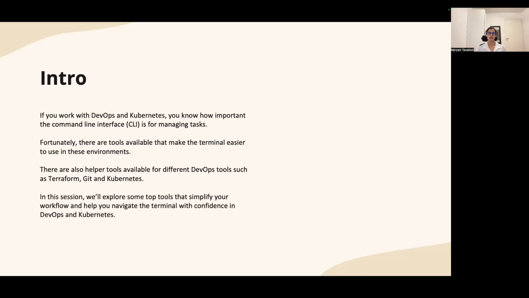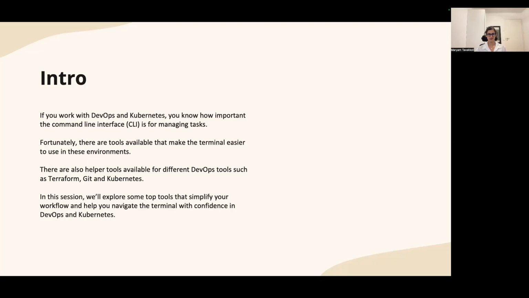So let's start and dive into the first section about ZSH. ZSH is short for Z shell. It's a Unix-based shell, and it's a command interpreter which provides a text-based user interface for interacting with the operating system.